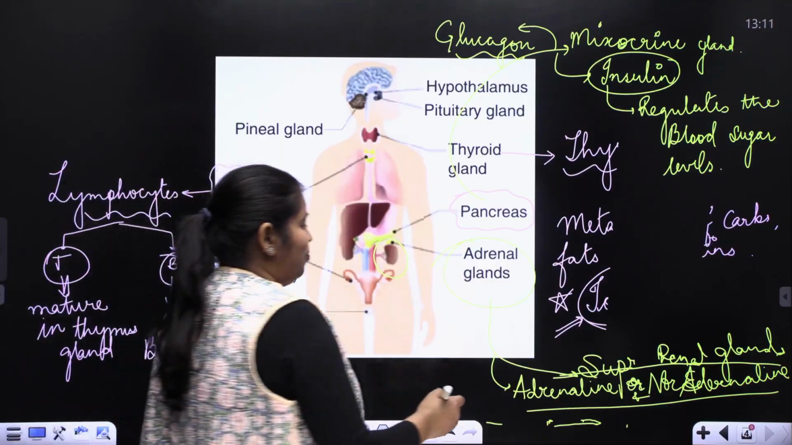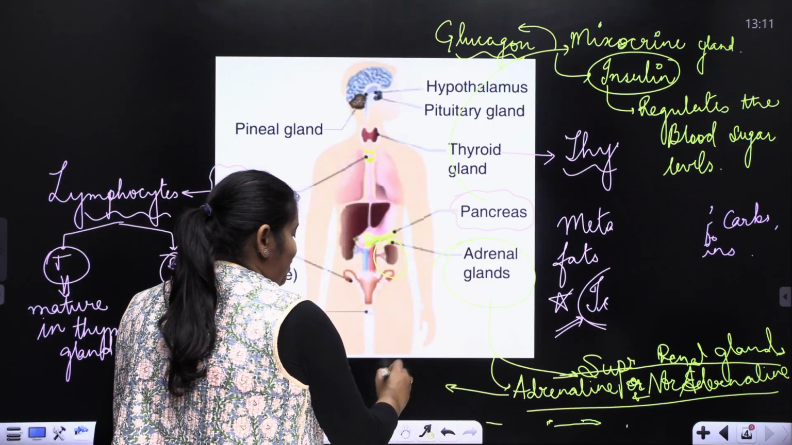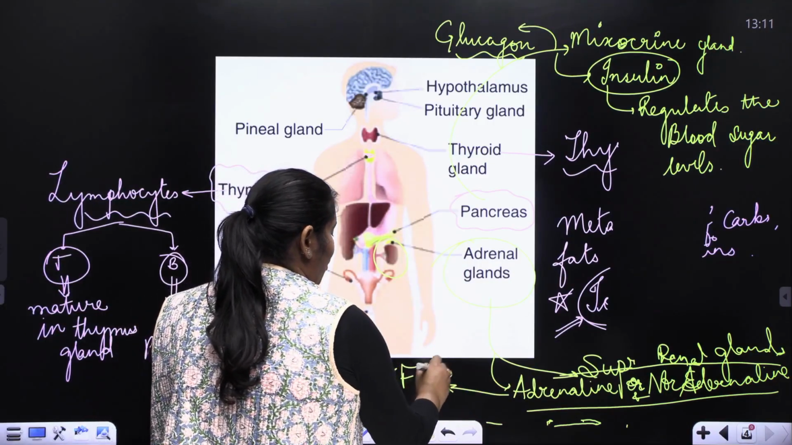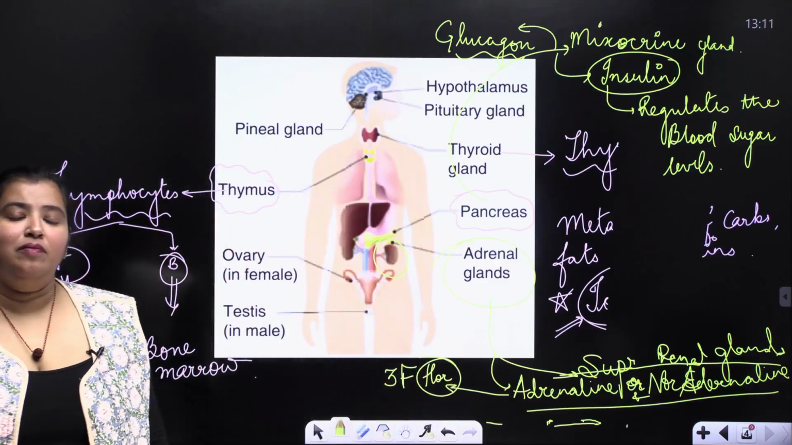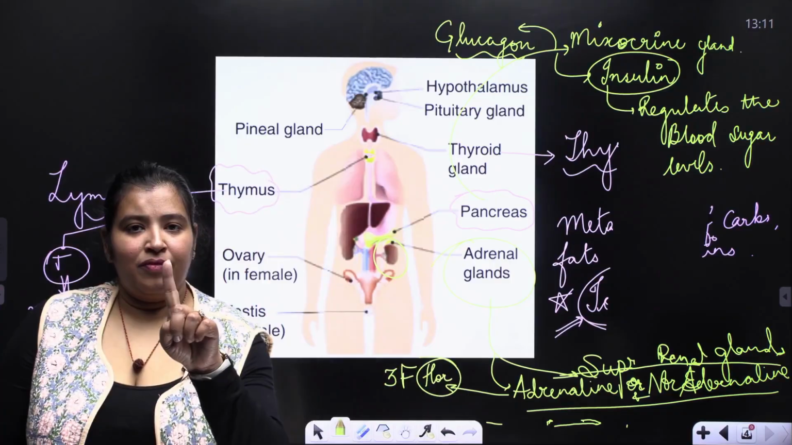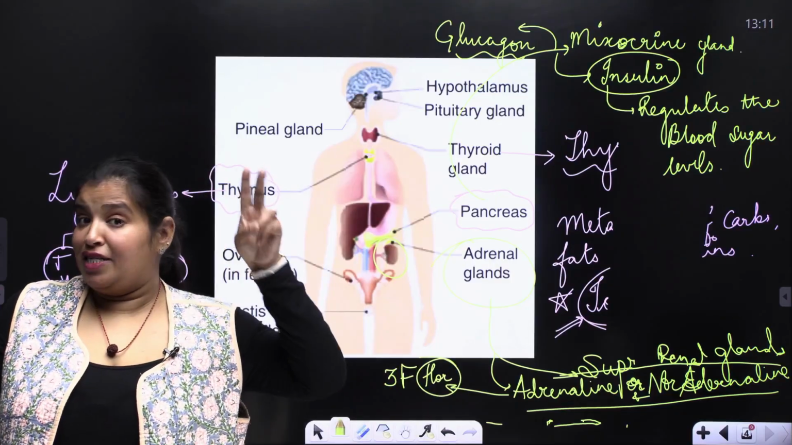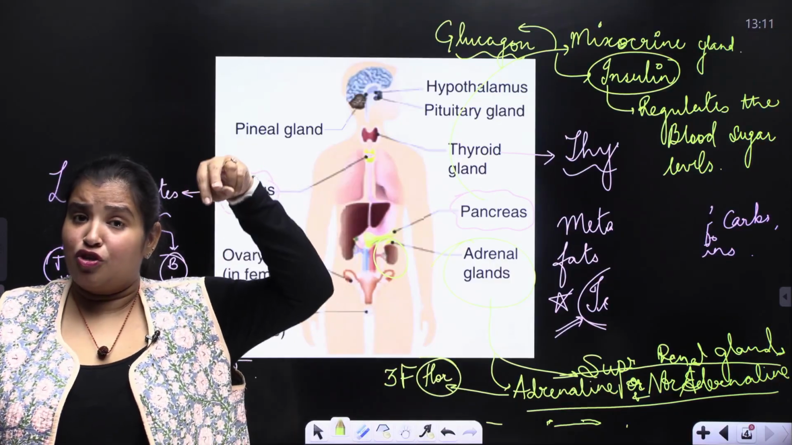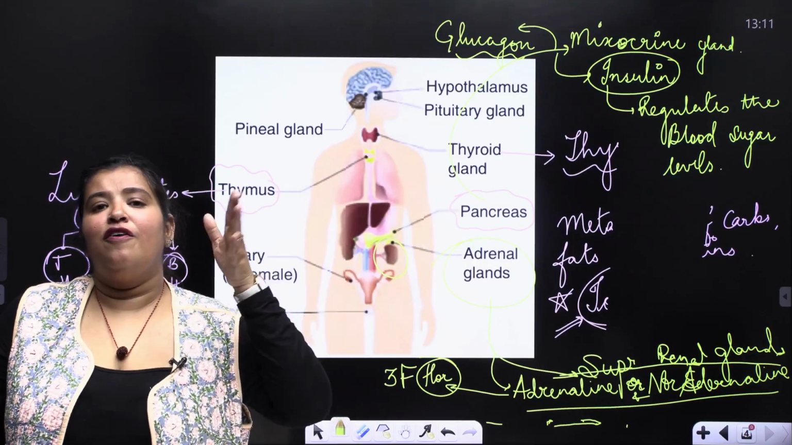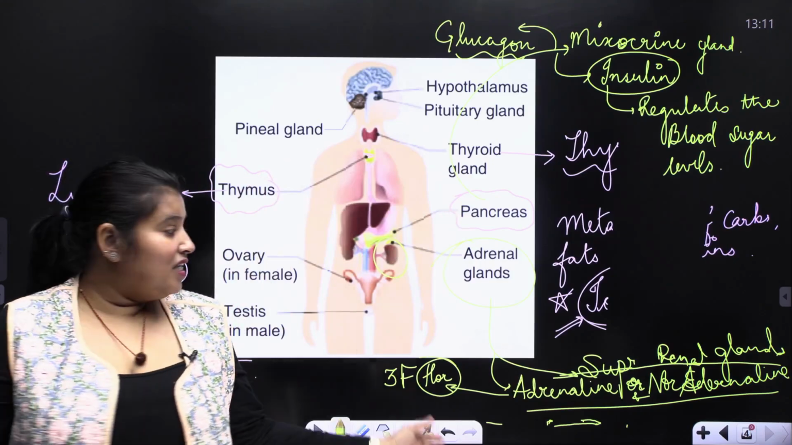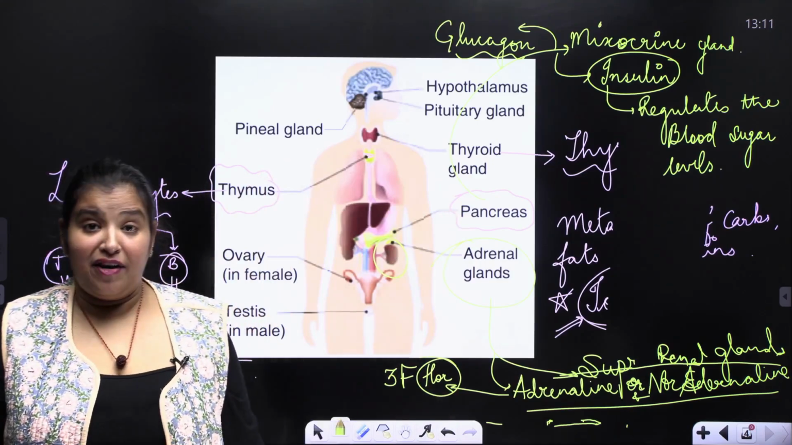This is said to be a triple F, a 3F hormone. Why? Because it helps to develop fear. It helps to let your brain decide whether you are in a situation of fighting or flight. So fear, fight, or flight. These are the 3F for adrenaline.